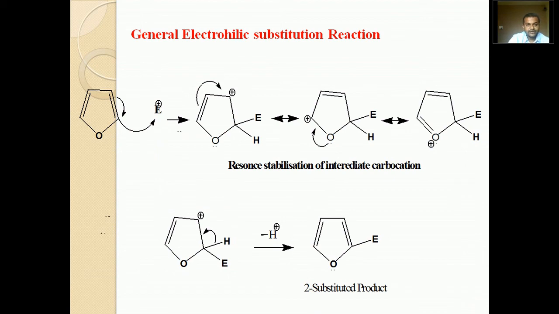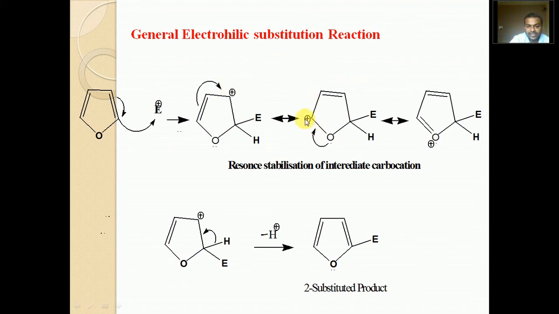Now we will see the general electrophilic substitution reaction. As we have just seen, the electrophile attacks at the 2 position. As you know, electrophiles are electron-deficient species. If a general electrophile attacks at the 2 position, the pi bond electrons shift towards this carbon and form a bond with the electrophile. This carbon number 3 becomes electron deficient and acquires a positive charge. As it has a positive charge, it is conjugated with this pi bond, so there is a possibility of resonance.